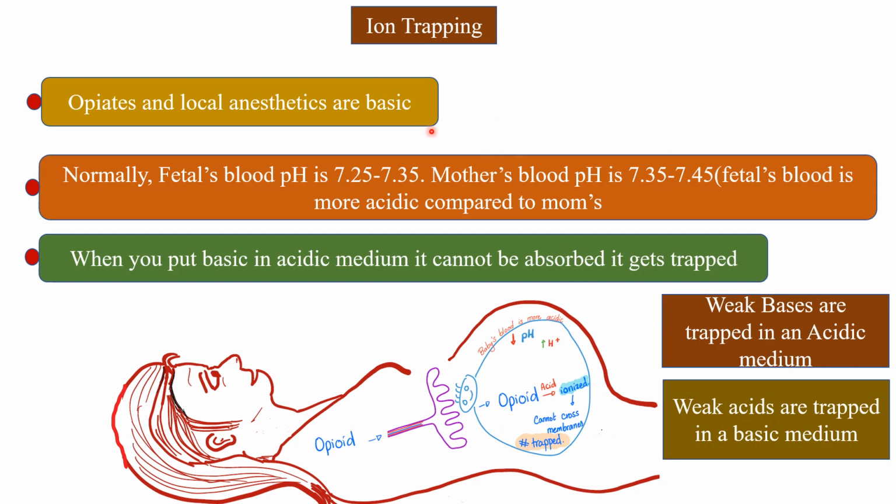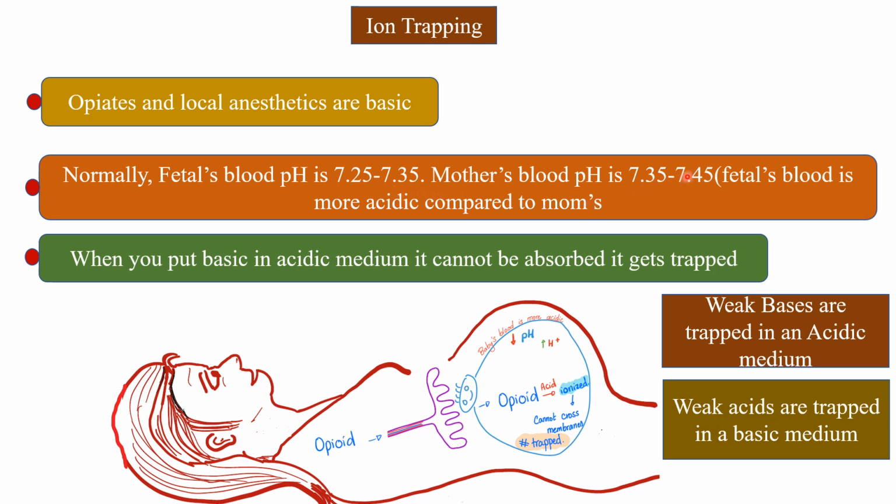In this slide you should know about ion trapping. What exactly? For example, opiates and local anesthetics are basic in nature. Normally the fetus's blood pH is acidic when compared to the mother's blood pH. Fetal blood pH is 7.25 to 7.3.